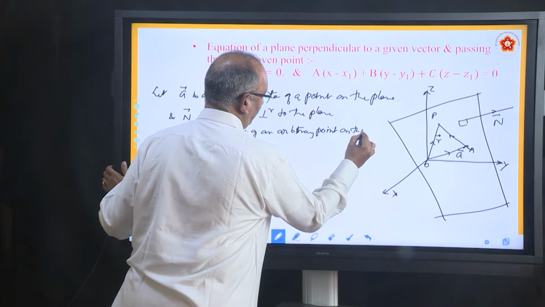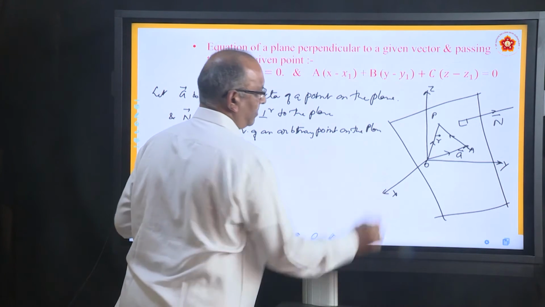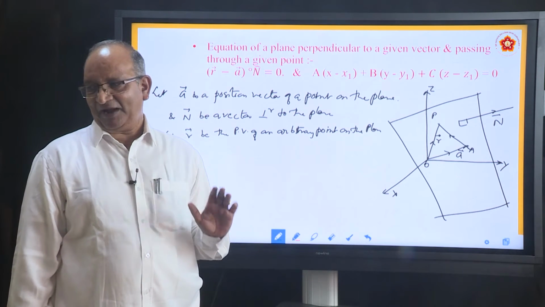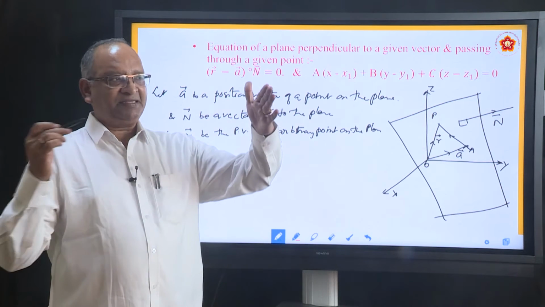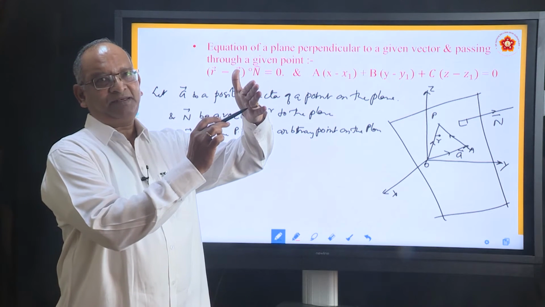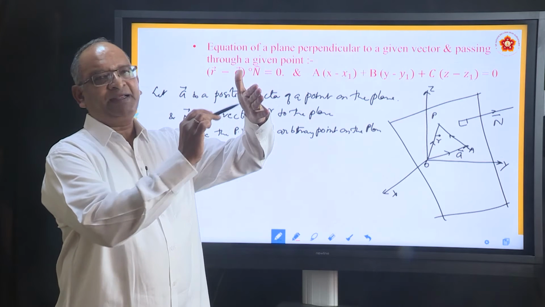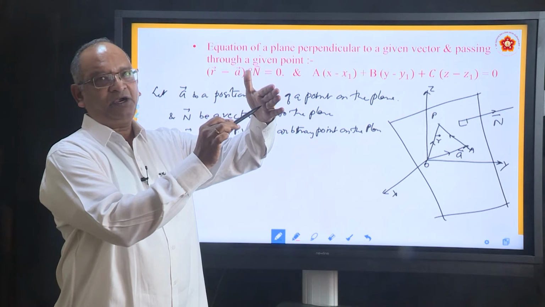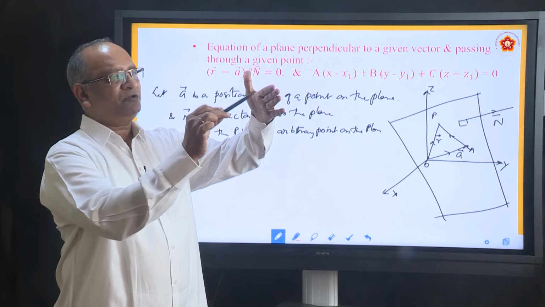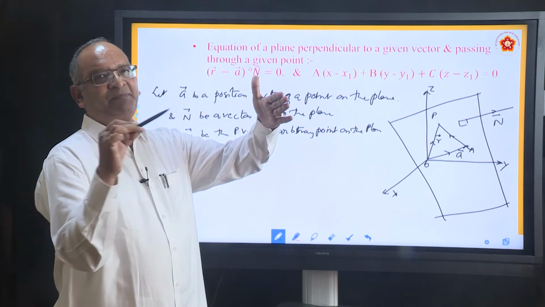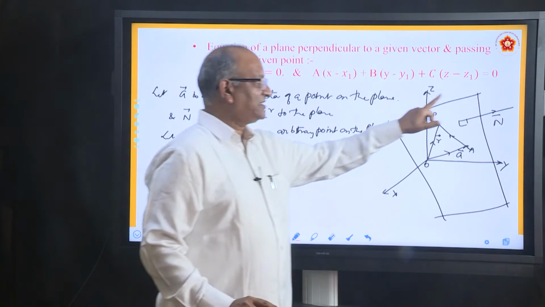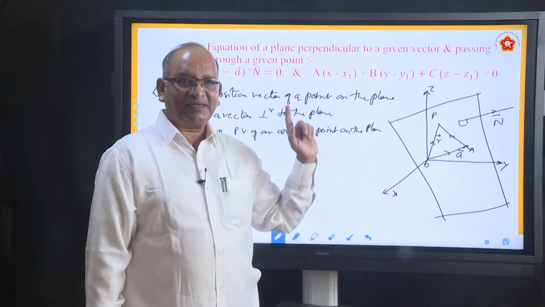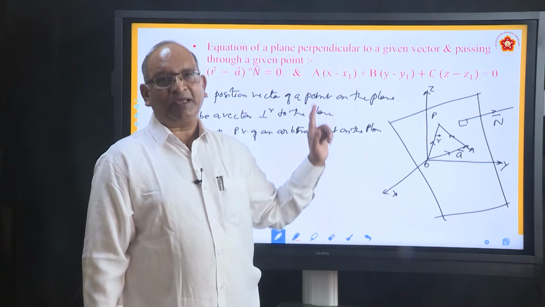On the plane. Now what happens? As we have discussed earlier, if there is a vector perpendicular to the plane, it will be perpendicular to any line on the plane. However you draw the line, it will be perpendicular. So when we say this vector n is perpendicular to the plane, this vector n is also perpendicular to AP.